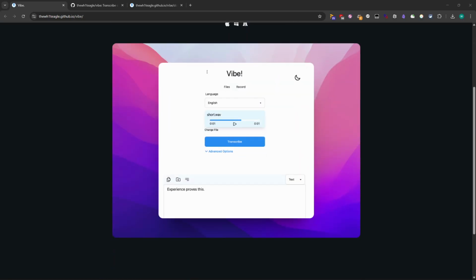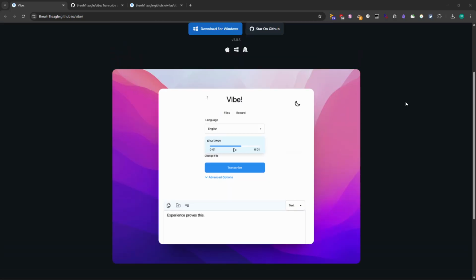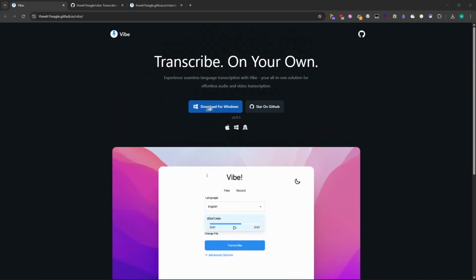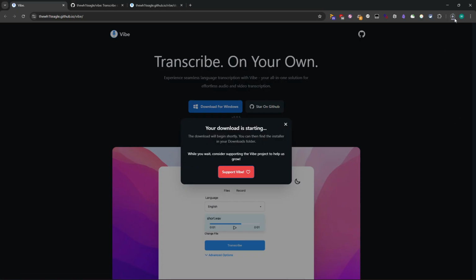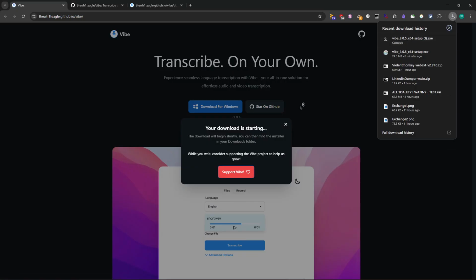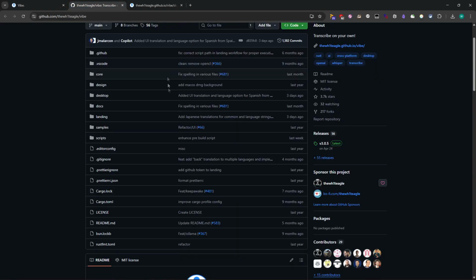And a few key features are multilingual transcriptions, multiple export formats, online video support, real-time preview. We can even summarize with API or even a Llama instance or other flexible models. So this is what we can install. I can just press it, and as you can see, it's being downloaded. Actually, I downloaded it already, and you can check the repository here.